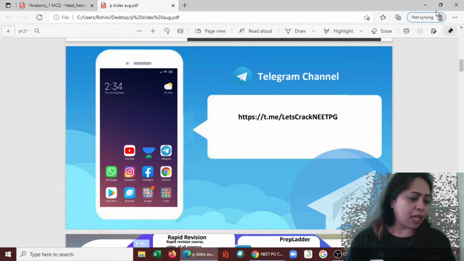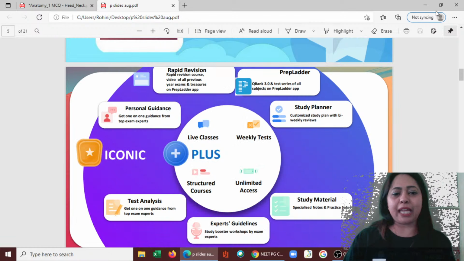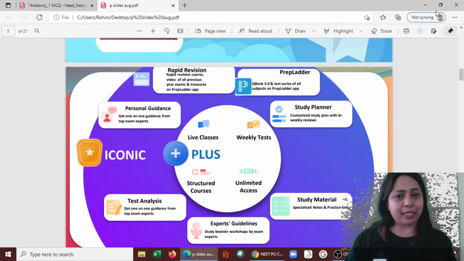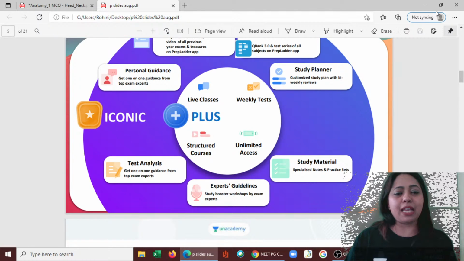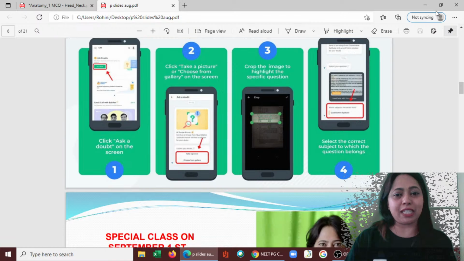And you can also see that there is plus and iconic courses which are really available, and iconic comes with the PrepLadder access as well. So try all this, and you can also see there is an option where you can ask for a doubt. If you have any questions, doubts, you can definitely ask by clipping the question itself.